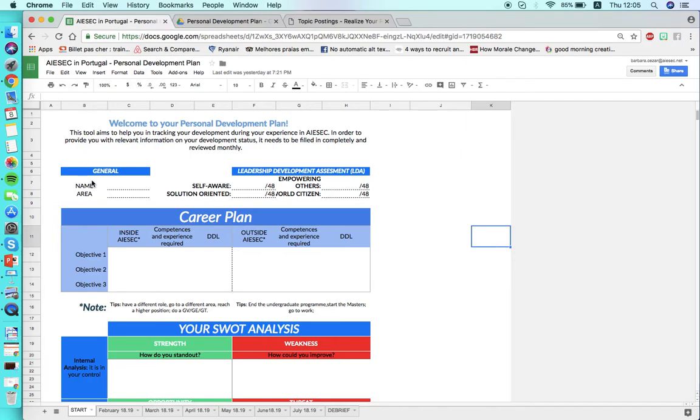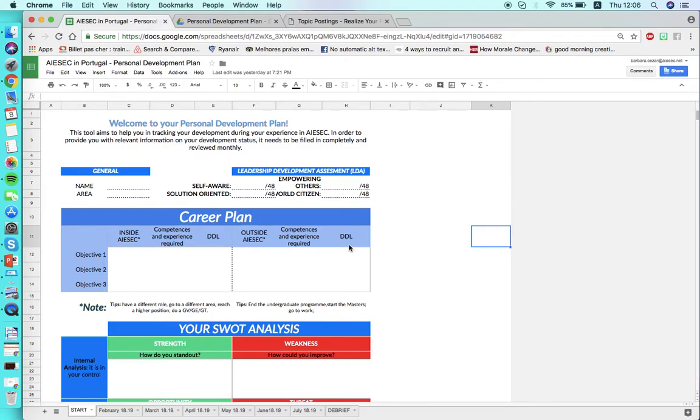First here you have welcome to your personal development plan. So the aim of the tool, you have general with name and area, and here you have LDA, leadership development assessment. You have to take your LDA on EXPA and make sure that your member, the person that you lead, takes the assessment as well. You take the assessment, the member takes the assessment, and you put the results here. Okay, then we have career plan.